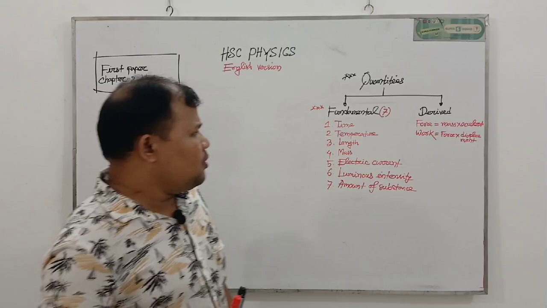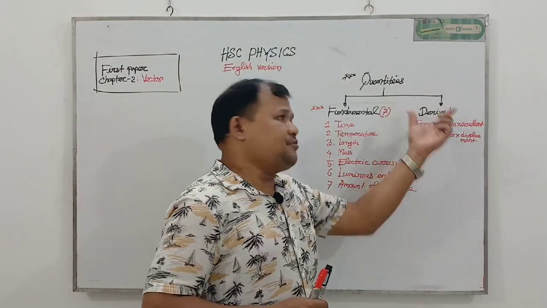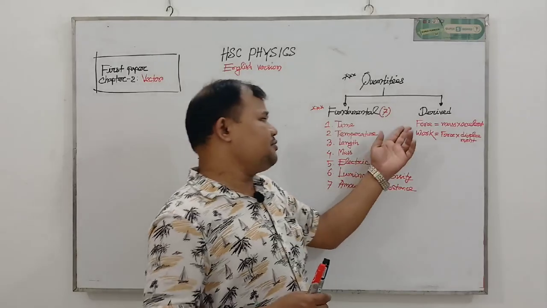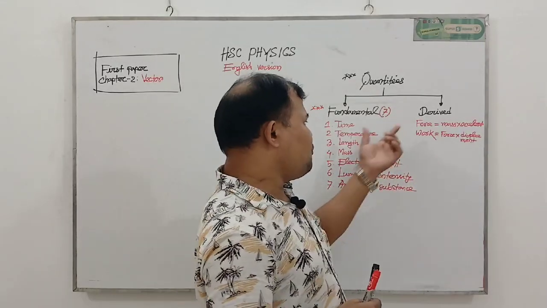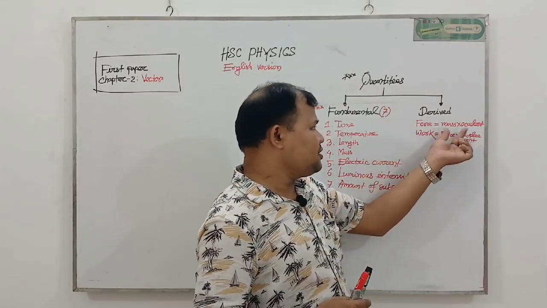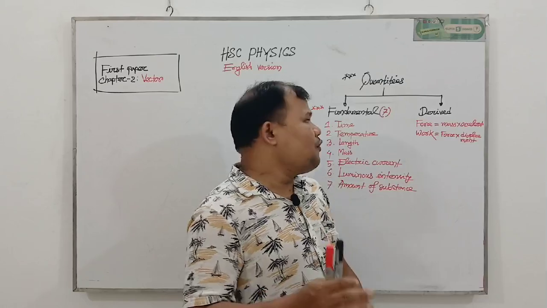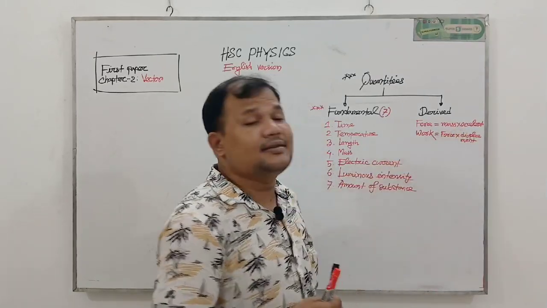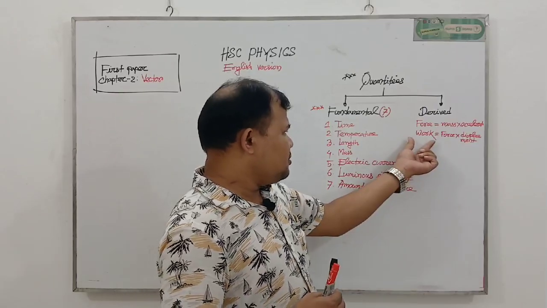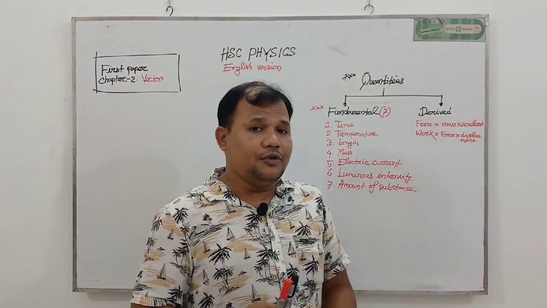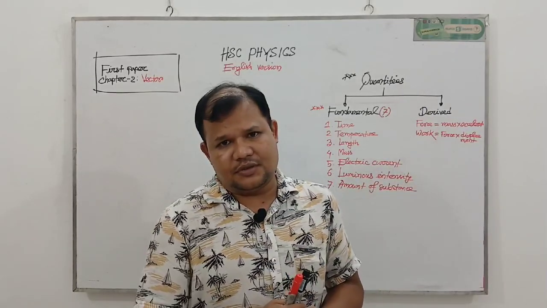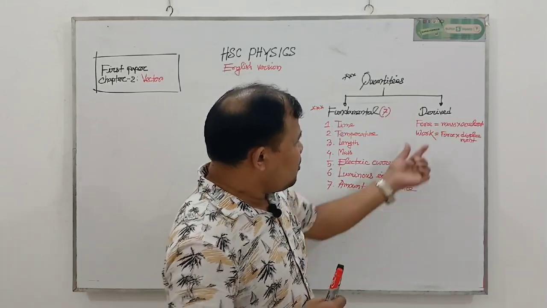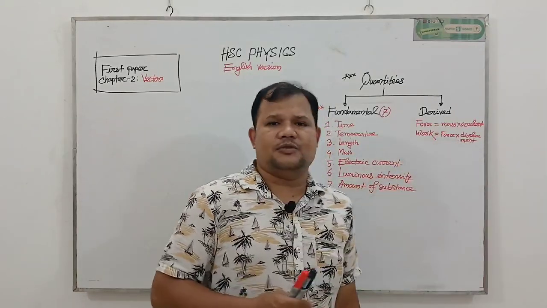Okay, now we discuss derived quantities. Which quantities will be derived? Suppose force is a derived quantity, because if we divide force, we get mass and acceleration. Another is work. Work is also a derived quantity. My question to you, why is work a derived quantity? Because work depends on force and displacement.